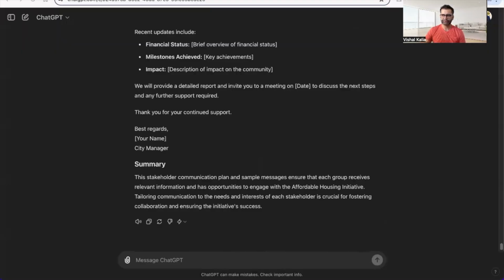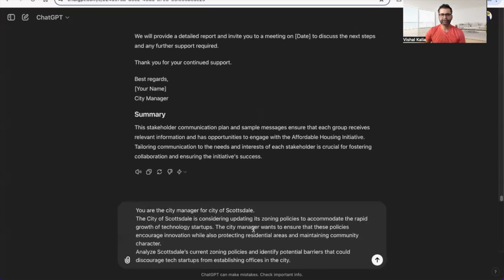So let's look at the last one, right? The last one is policy recommendations. So we want to look at, hey, I'm using a startup, I'm doing these certain things. What are the different policy recommendations? So let's look at the follow-up on the City of Scottsdale, because I live in Scottsdale.